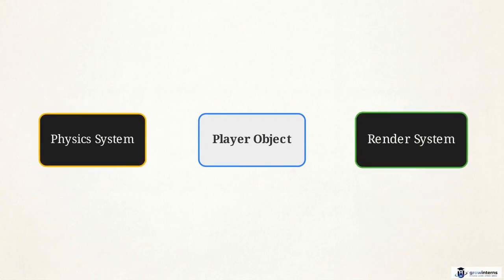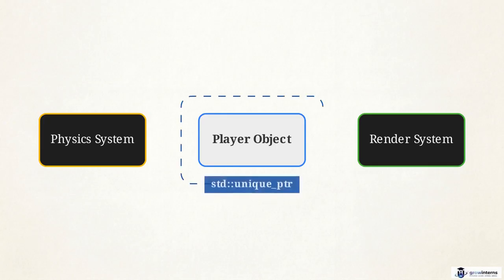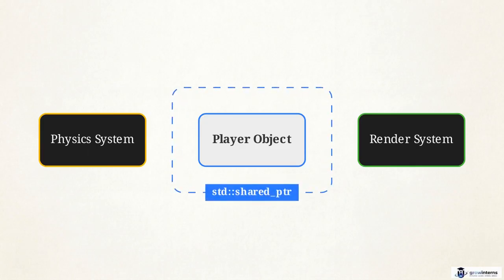But consider a scenario where exclusive ownership isn't possible. The physics and render systems might both need access to the same player object. Can we use a unique pointer for this multi-system access? We cannot, because a unique pointer cannot be shared. This requires a different tool, std::shared_ptr.